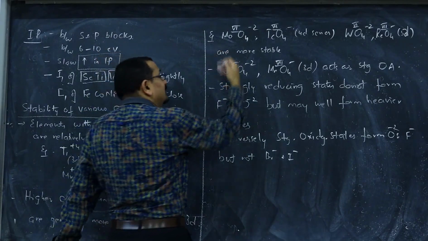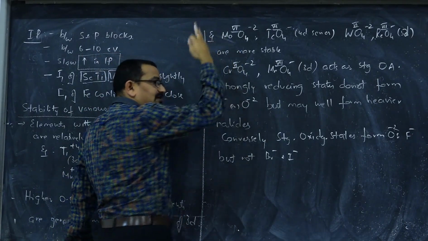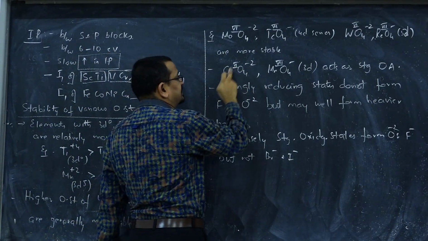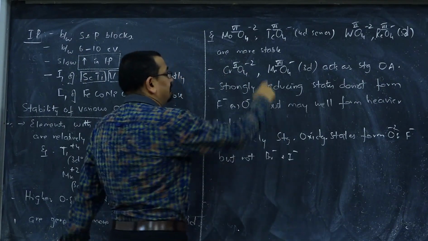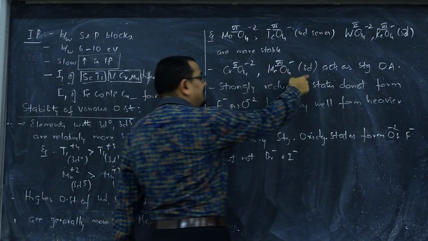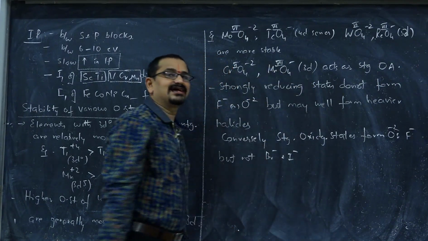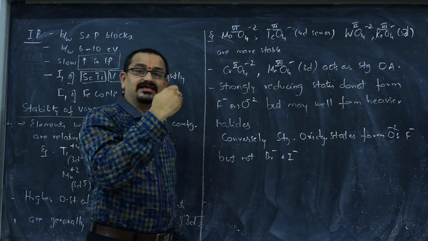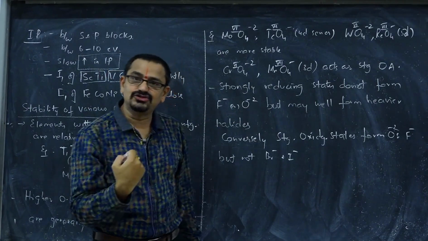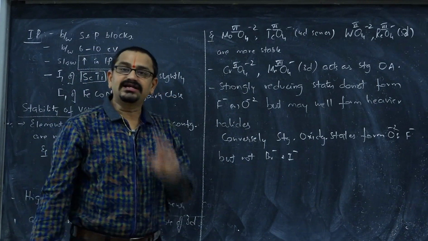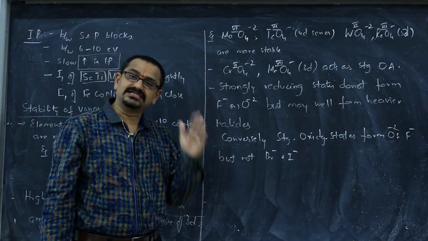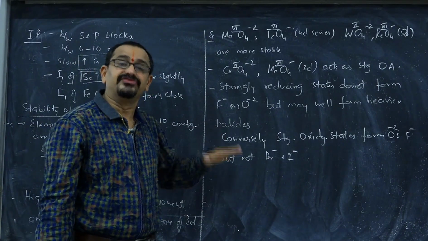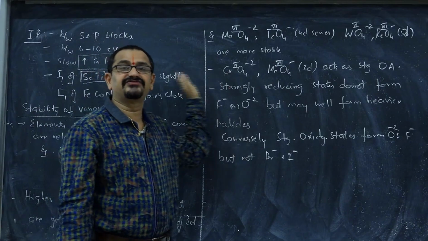Whereas you consider chromium, which comes above molybdenum. Chromium is in its higher oxidation state, +6, CrO4 2-, chromate. Manganese is in its higher oxidation state, +7. They both belong to the 3d series, but they act as strong oxidizing agents. Means what? In these oxidation states, they oxidize others and they themselves get reduced to lower oxidation states. So from this, one can understand that higher oxidation states are more stable in heavier transition elements 4d, 5d and 6d than the corresponding higher oxidation states of 3d series elements.